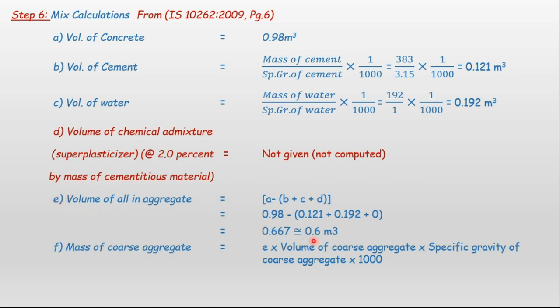So the E value comes out to be 0.6, multiplied by the volume of coarse aggregate which we calculated earlier, 0.63, multiplied by the specific gravity of coarse aggregate given in the question, 2.6, and by 1000, the conversion from cubic meter to kgs. So I get the mass of coarse aggregate as 982.8 kgs for 1 cubic meter of volume.